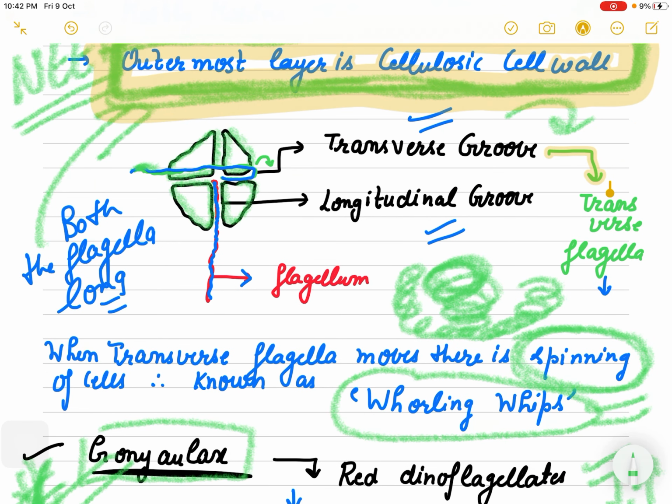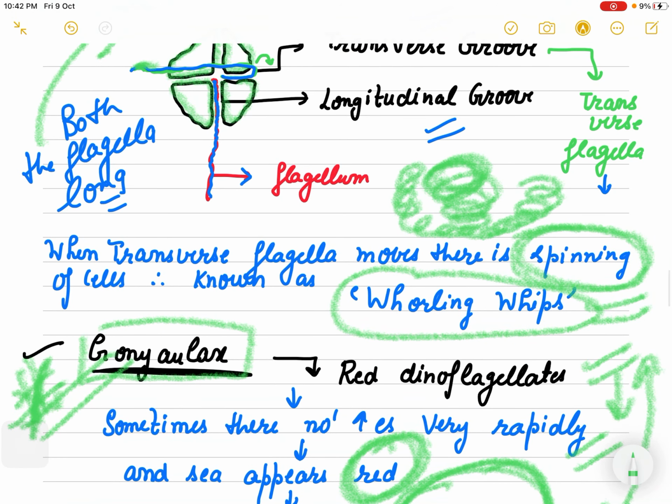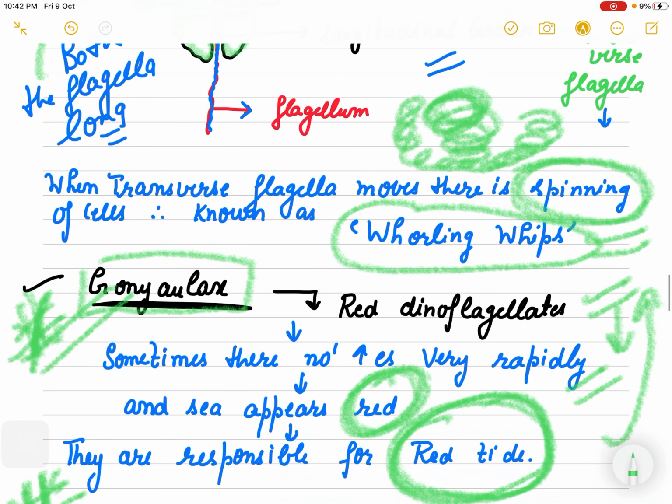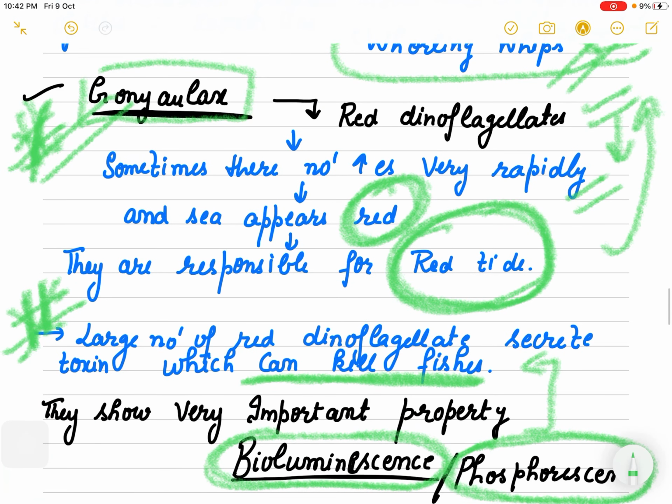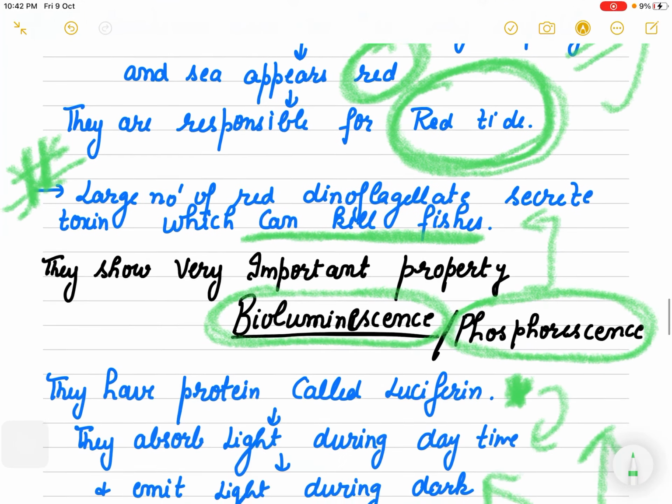Transverse groove as well as longitudinal groove, right? Then they show whirling whips like movement, because of which flagella? Transverse flagella. An important example is Gonyaulax, a red colored dinoflagellate responsible for giving the sea a red color.